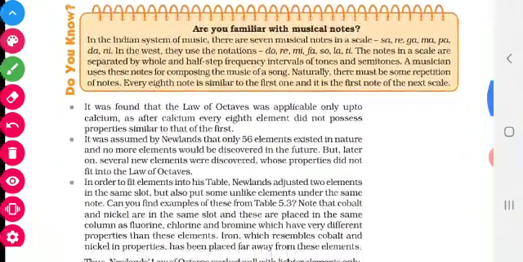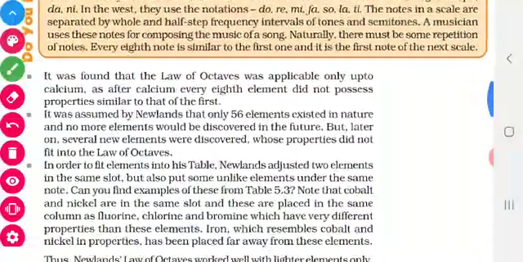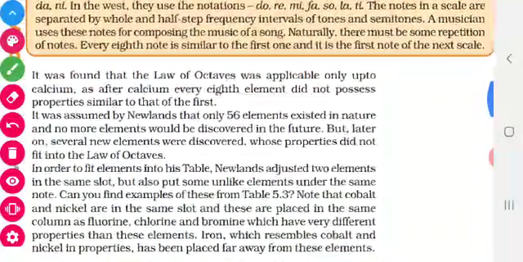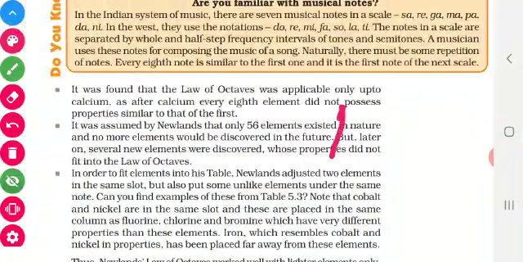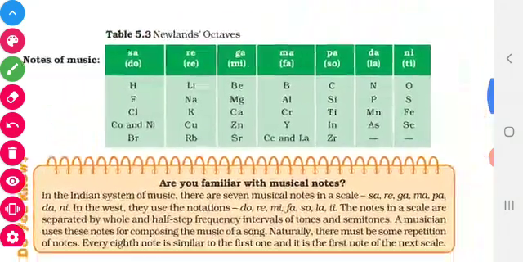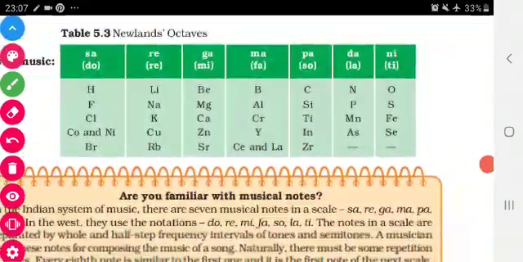Still there are some limitations. Limitations means some disadvantages; it still does not fit correctly. The first one: this was applicable only up to calcium. Where is calcium?